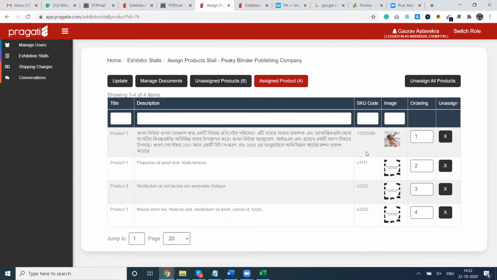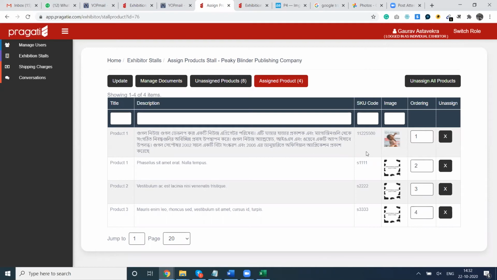Now, while you will be finishing uploading your products, everyone is aware that around 40 products are available with each stall, unless some specific permissions or packages have been bought. So among these 40 products, because every screen of any device has a limitation to showcase multiple products at the same time, you can provide the ordering of the products. So once uploading is done, you can give ordering amongst the products.